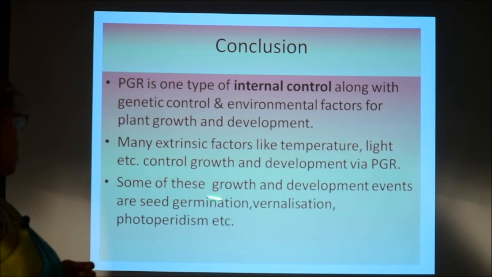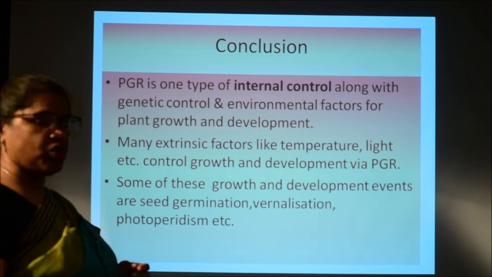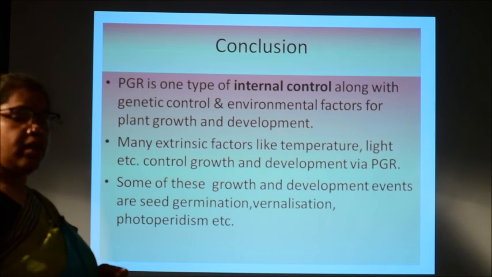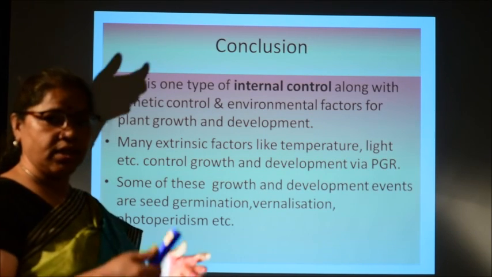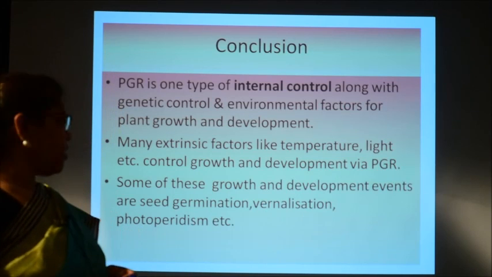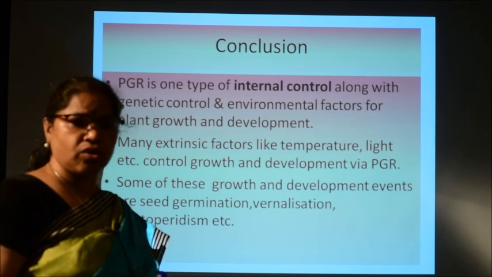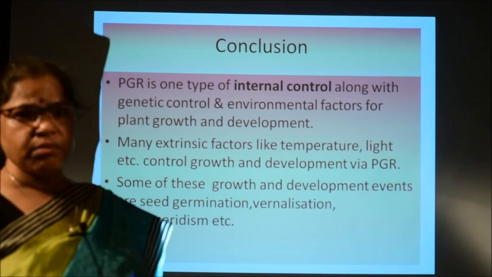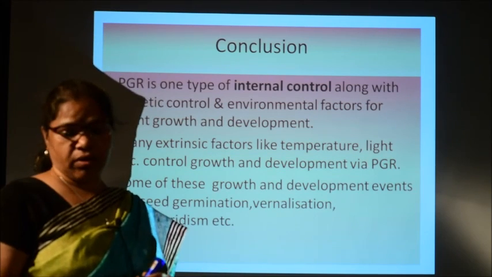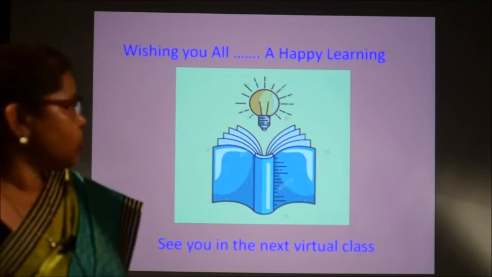And many external factors like temperature, light, etc., control the growth processes through these plant growth hormones. Some of these processes, like seed germination, vernalization, dormancy, photoperiodism, we will discuss in our next class.